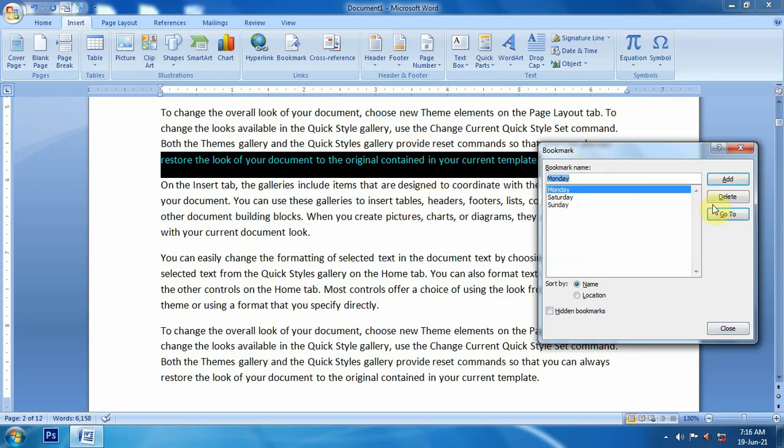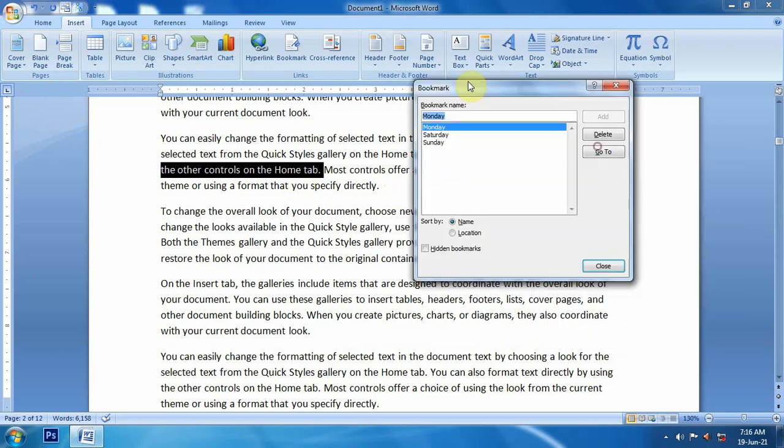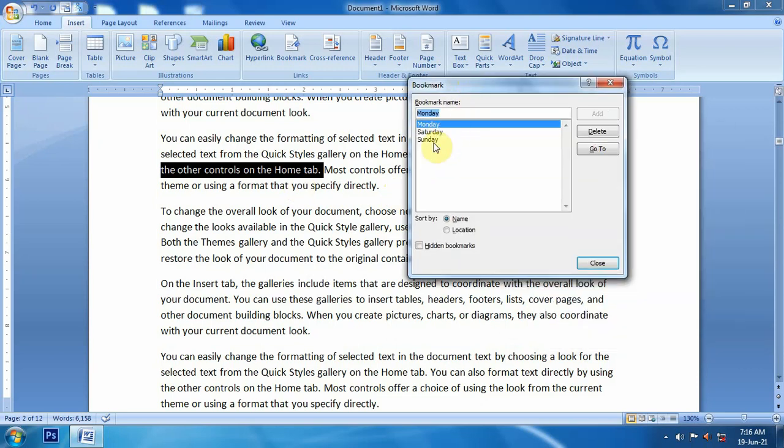And if I say Monday, go to, it was the Monday work, meaning on Monday I worked in this document up to here. So like this, with the help of bookmarks, we can visit the locations step by step, showing up to where I worked on which day.